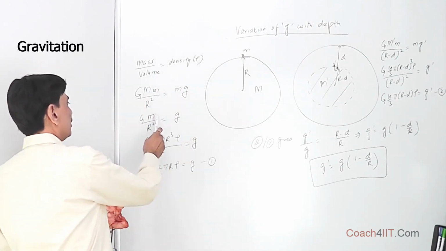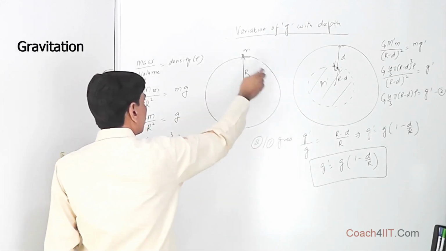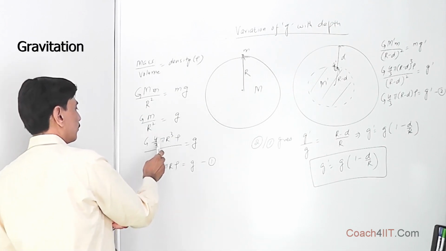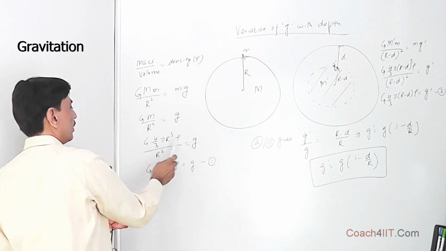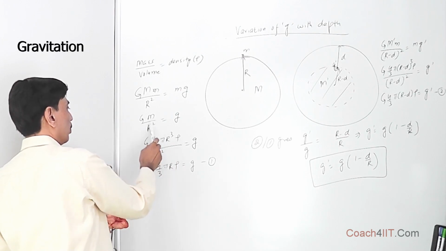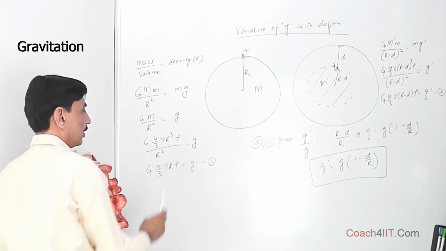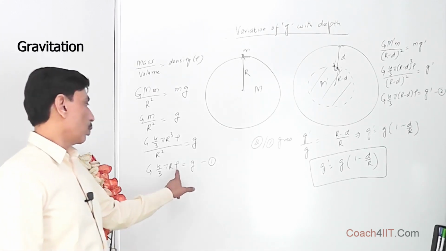So from here we get GM upon R square is equal to g, and we are taking the earth as a perfect sphere. Now mass is equal to volume into density, and the volume is 4 by 3 pi R cube, so M is equal to 4 by 3 pi R cube into rho. And over here we have R square, so this comes out as g equal to 4 by 3 pi R rho G. That is the acceleration due to gravity at the surface of the earth, where rho is the density of the earth.